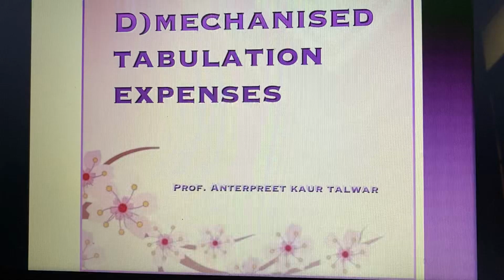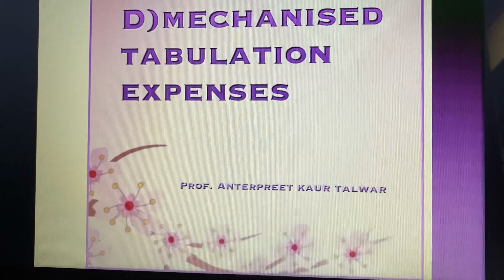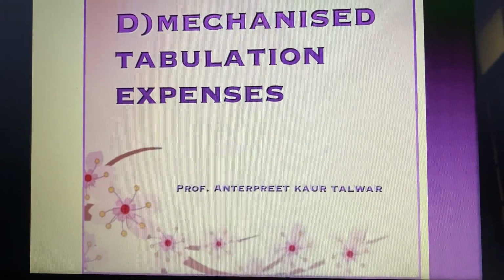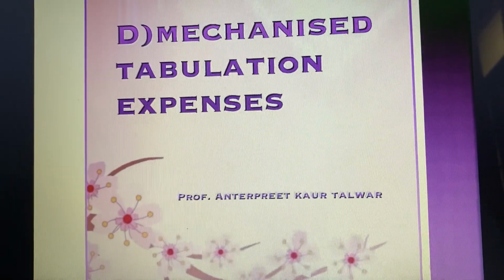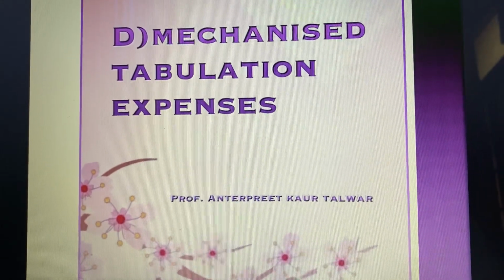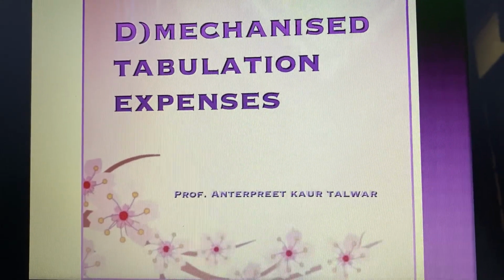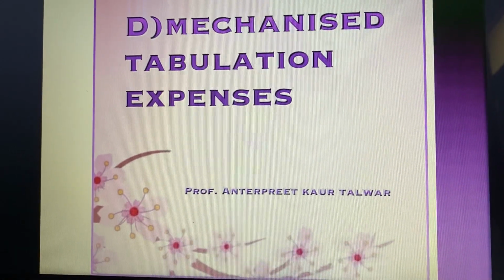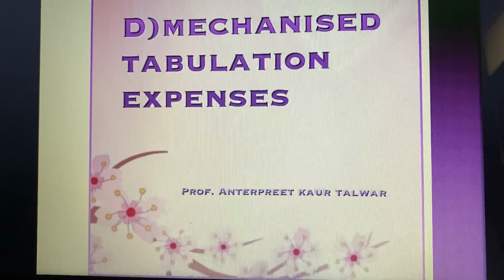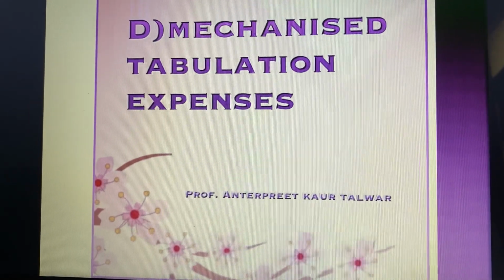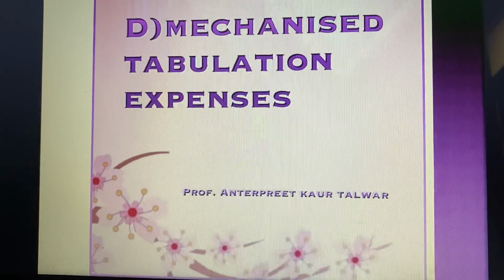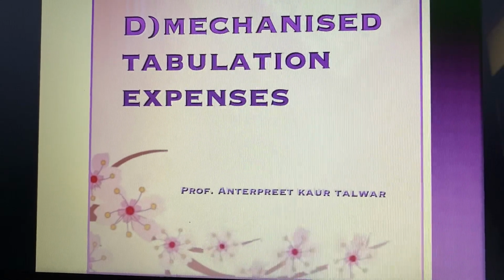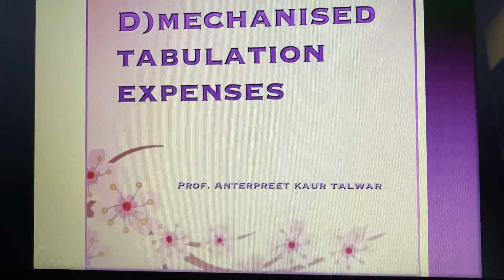Next is the mechanized tabulation expenses. Such a department prepares several types of tabulation statements and serves the various departments of the undertaking. Therefore, the expenses of such department may be apportioned to manufacturing, administration, selling, and distribution departments, taking into consideration the nature and extent of services rendered by this department to each department. Expenses relating to computer may be treated in a similar way. Direct allocation to departments may be done wherever it is possible to identify the expenses to a particular department.